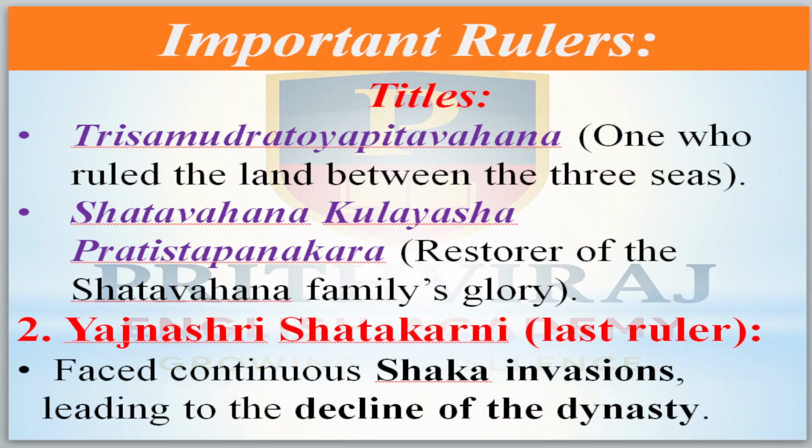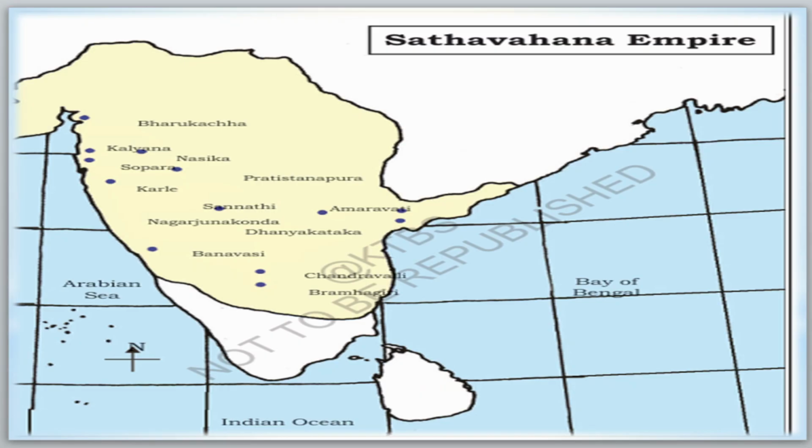He is the last ruler of this dynasty. He faced continuous attacks of the Sakas, and this led to the decline of the dynasty. Yajnashri was the last famous king of the Shatavahanas. Now come to their contributions.